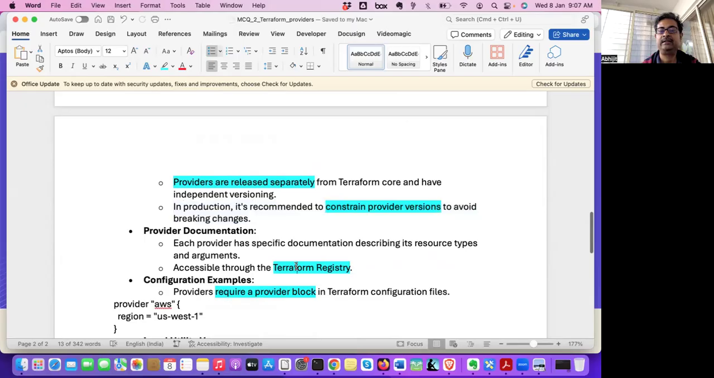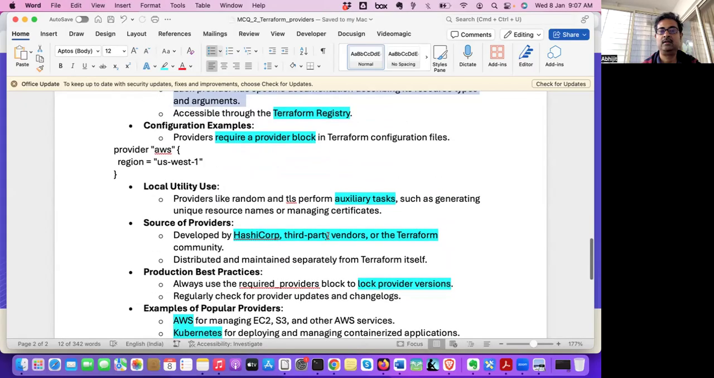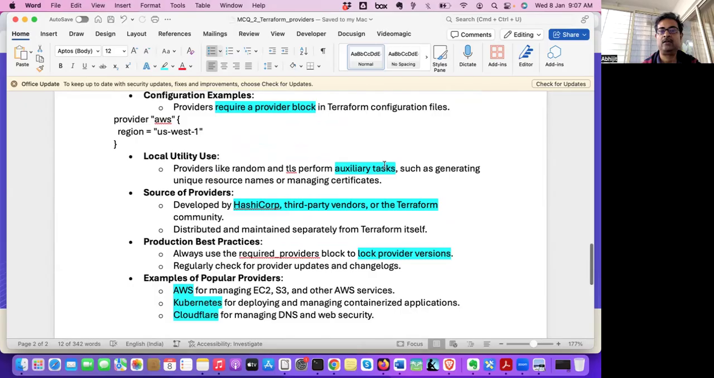Provider documentation is accessible through the Terraform Registry. Each provider has specific documentation. Configuration, we have already seen, this is the way we configure a provider with a required_providers block. There are also some local utility providers, used for auxiliary tasks like generating unique resource names, managing certificates, etc.